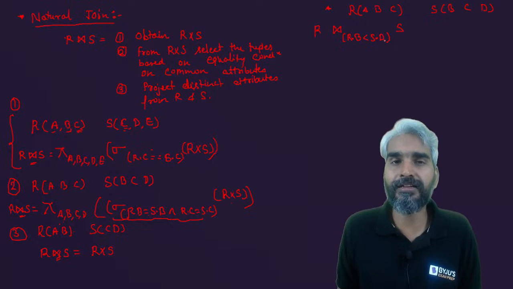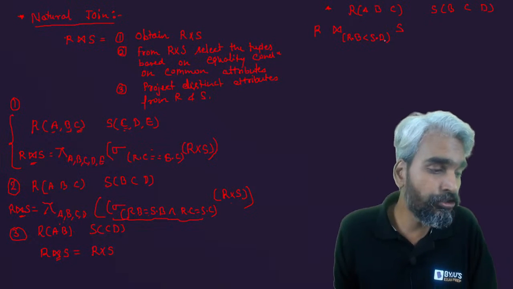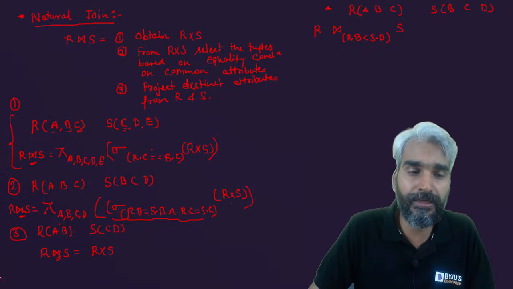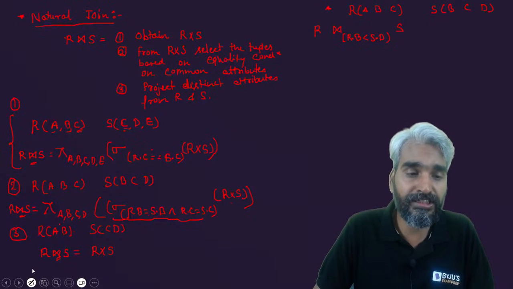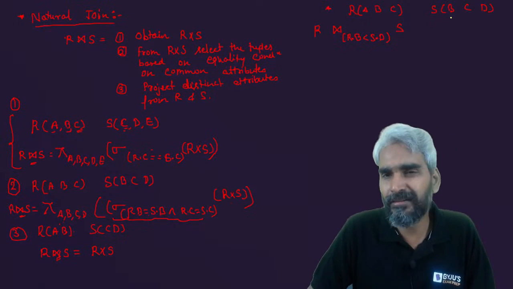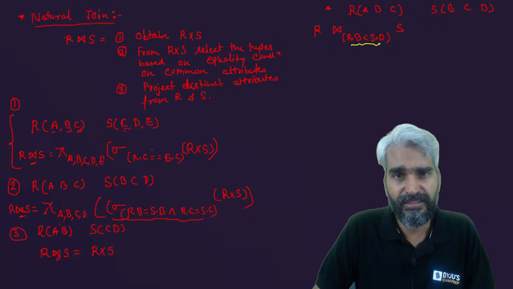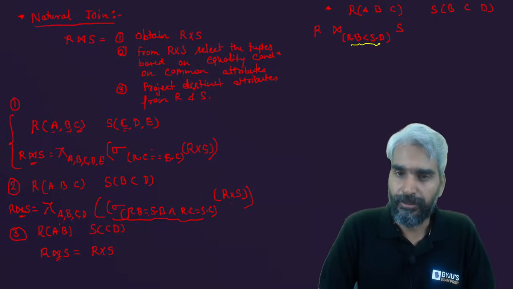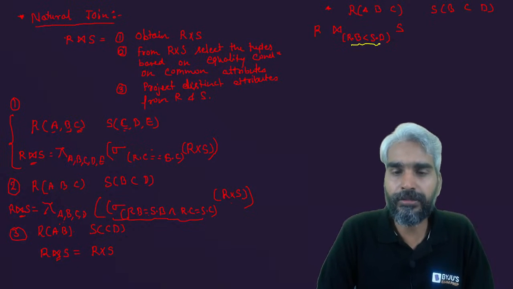It is not necessary that the condition should be applied on the common attributes. The condition can be anything, right? So this is nothing but your conditional join. Whatever the condition is, based on that you will select the output.